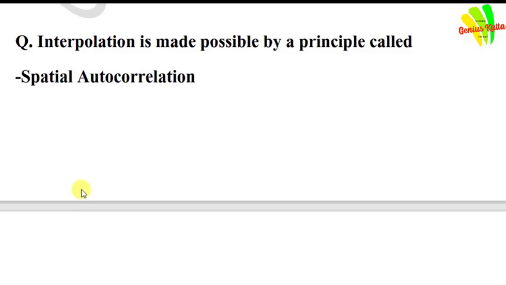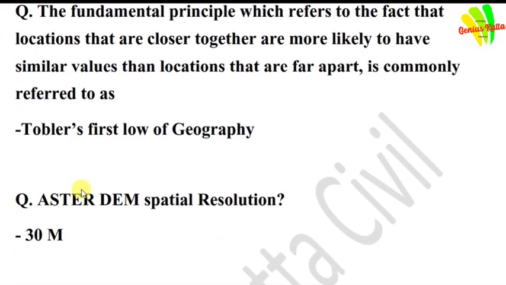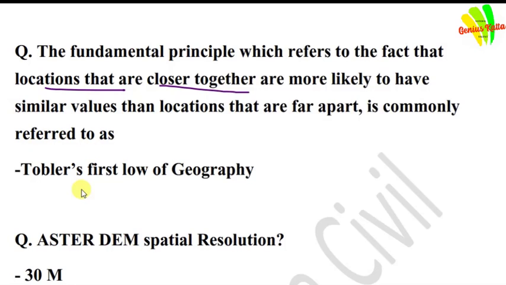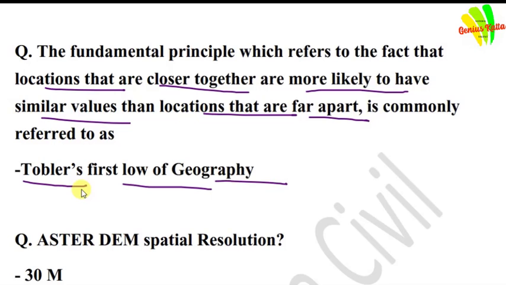Next question is, interpolation is made possible by the principle called spatial autocorrelation. Answer is spatial autocorrelation. The fundamental principle which refers to the fact that locations that are closer together are more likely to have similar values than locations that are far apart is commonly referred to as Tobler's first law of geography.